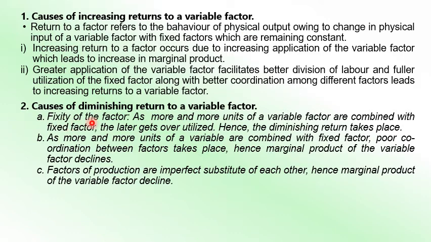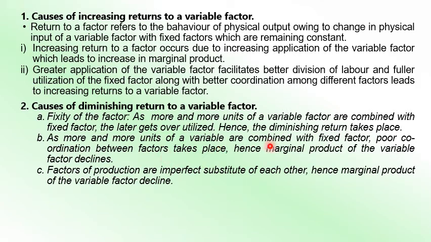First one is fixity of the factor. Since the fixed factor remains fixed and is combined with the variable factor, once it is utilized, you will not be able to utilize more fixed factor by employing more and more labor, so it is limited. Production starts increasing but at diminishing rate.